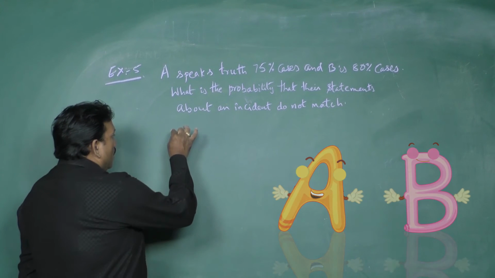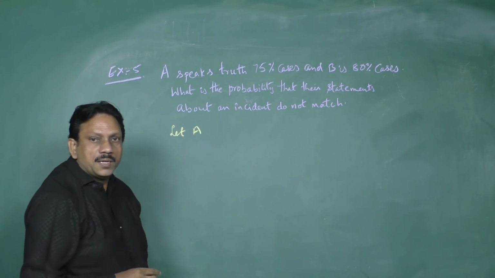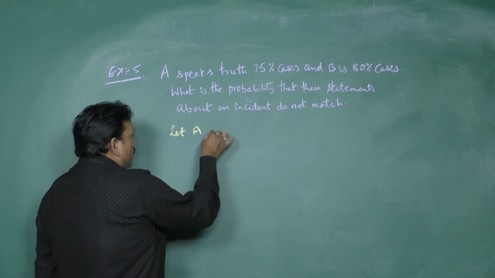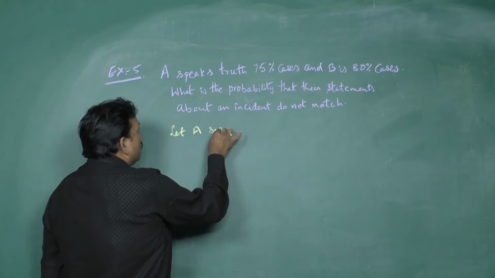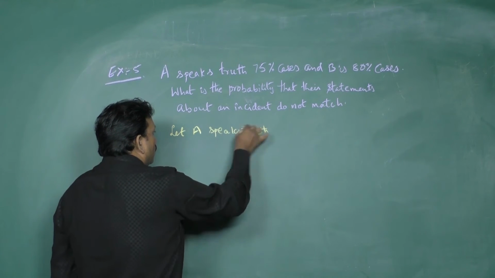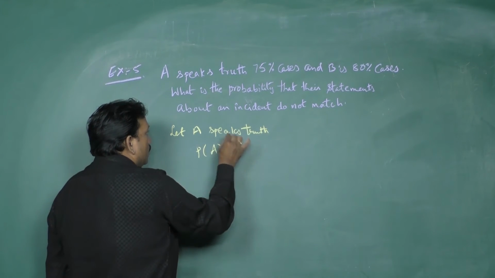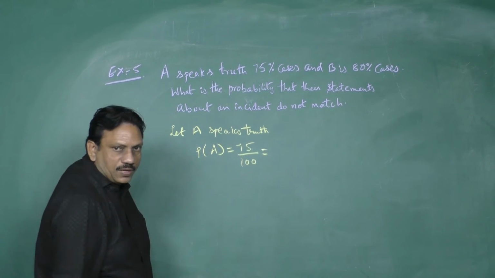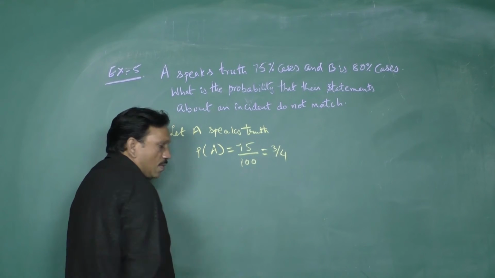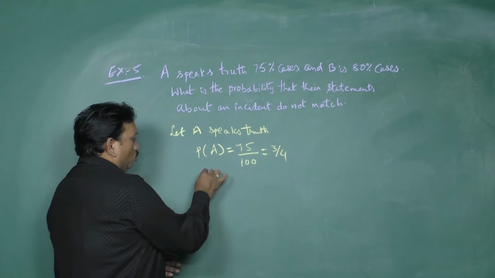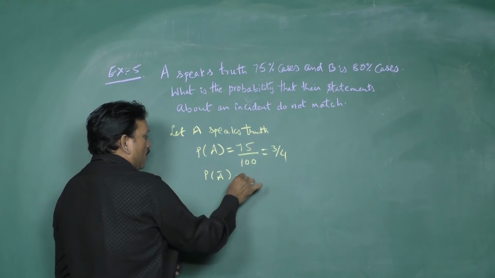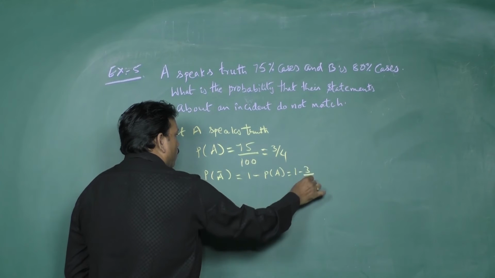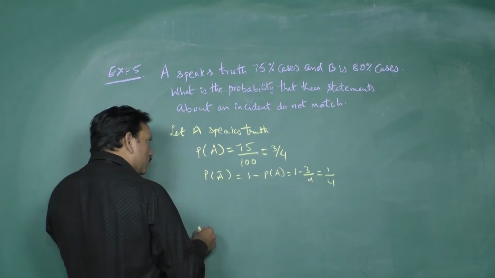Let me start like this. Let A be the event that A speaks truth. Its probability is 75 by 100. If you cancel, you will get 3 by 4. If A is not speaking truth, you write it as P of A bar, 1 minus P of A, which equals 1 minus 3 by 4, which is nothing but 1 by 4.